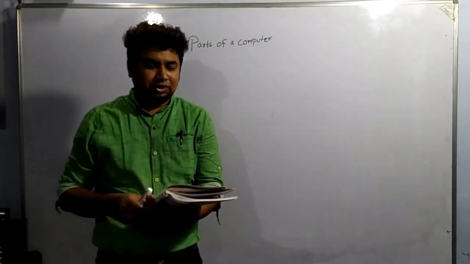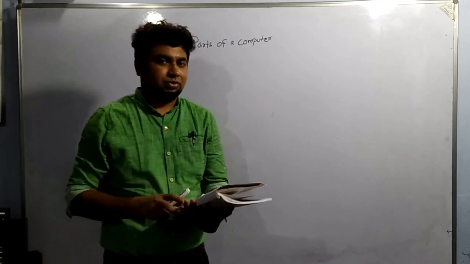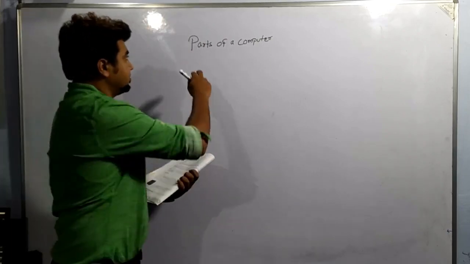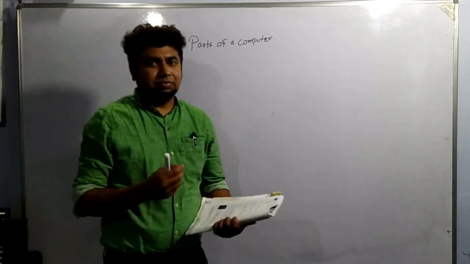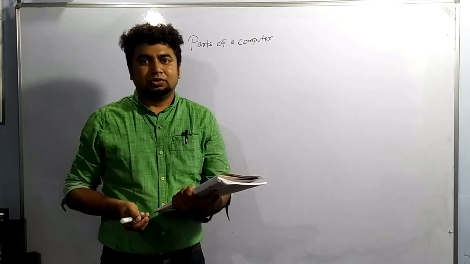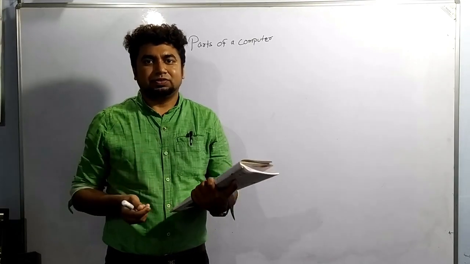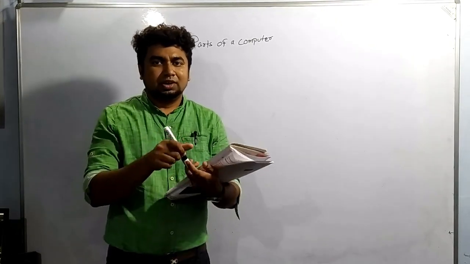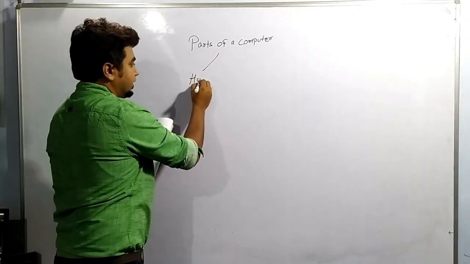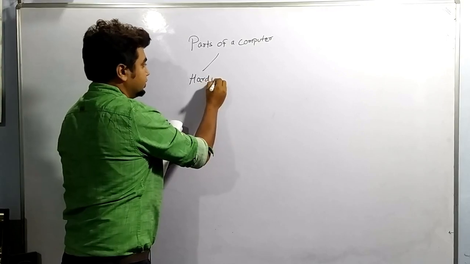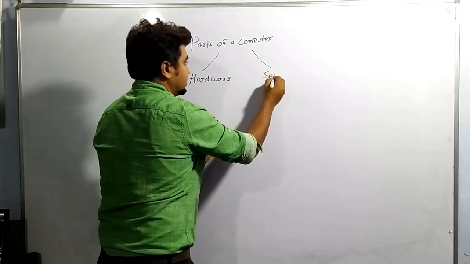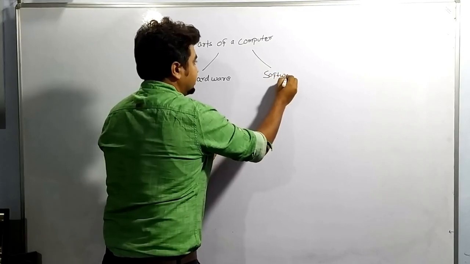So we have studied about computer. Computer is an amazing machine. Now we'll be discussing the parts of a computer. What is a computer made up of? A computer comprises two parts. One is hardware, and another is software. These are the two parts in which it has been divided.